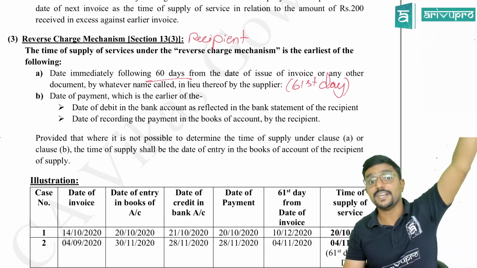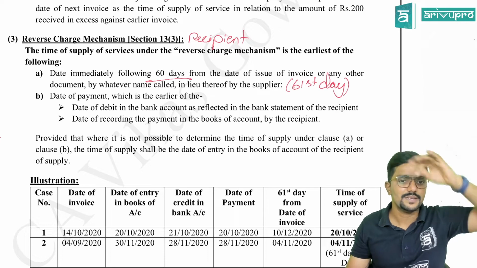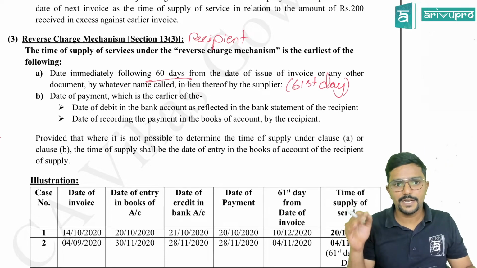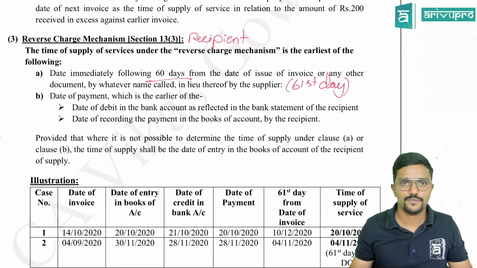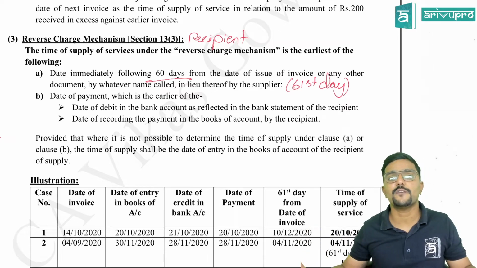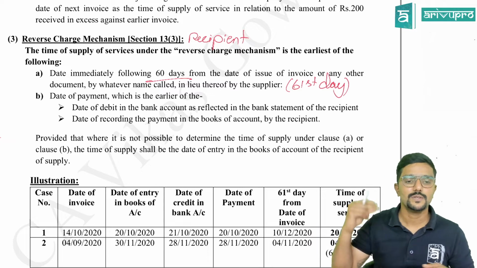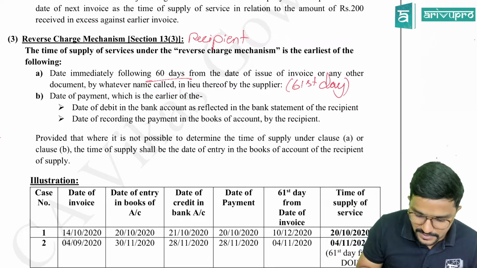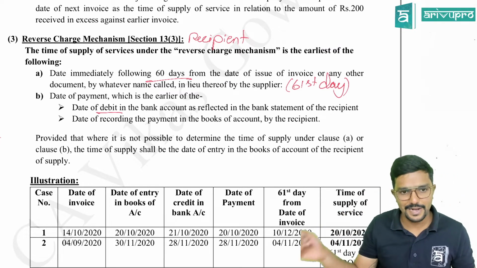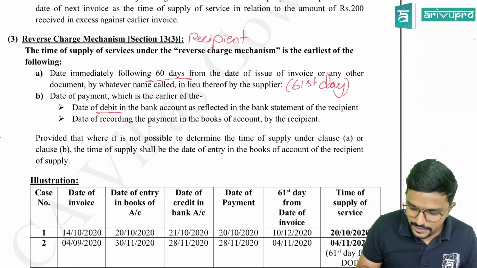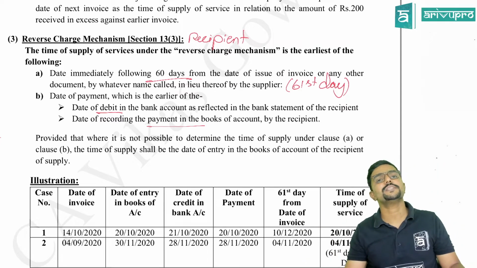For goods, it is 30 days under 12.3. Next, date of payment, which is earlier of. So date of payment, from whose point of view? Recipient. Recipient is receiving payment or making payment? Making payment. So date of payment means earlier of date of debit in the bank account or date of recording the payment in the books of accounts by the recipient.